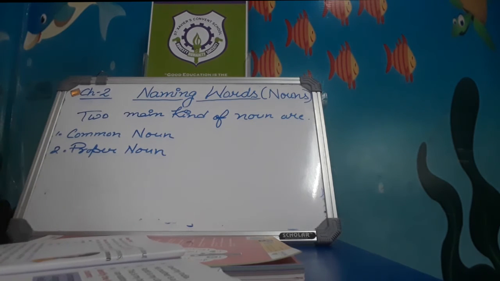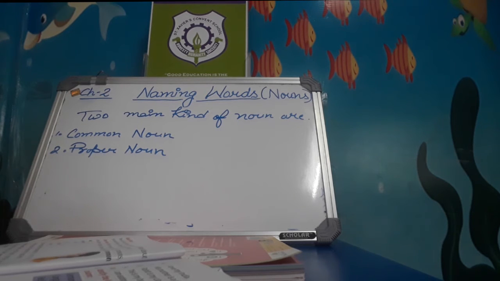What is a common noun? When the names are given in common to a person, animal, place or thing of some kind, these are called common nouns. For example, we are talking about a boy. We are not talking about any particular boy. We are talking about any boy. We are not saying any name. We are talking about boy, girl, teacher, doctor. These are common nouns.